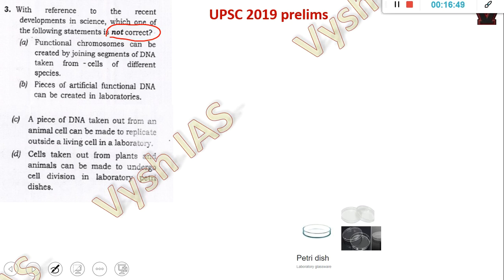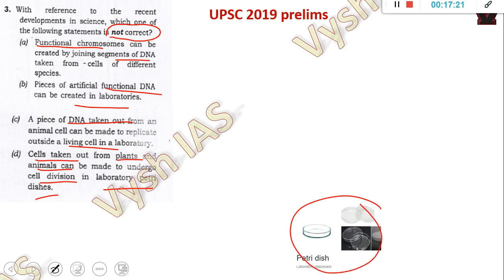Okay, here, if you see, functional chromosomes, they're asking, can be created by joining segments of DNA. And here they are telling pieces of artificial functional DNA can be created in laboratories. A piece of DNA taken out from an animal cell can be made to replicate outside a living cell in a laboratory. And cells from plants and animals can be made to undergo cell division in laboratory petri dishes. This petri dish is actually this one. Okay, I put an image here. You would have used it in your science lab and all. So this kind of thing.